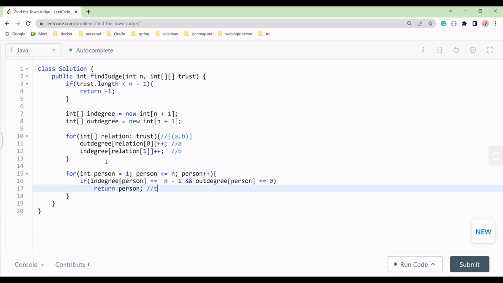This is our town judge. Okay, we are returning town judge. Now if this is not the case, so finally we have not found our judge, then we should return -1.